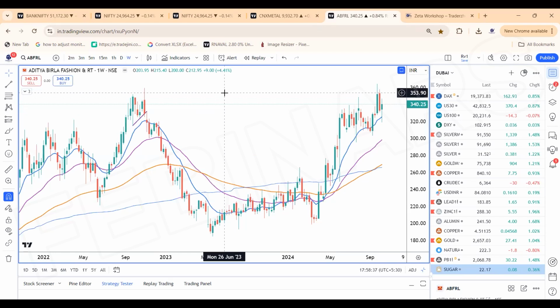346 to 353 levels are very important zones of clusters, and that is crossed. ABFRL looks very good on the charts. Keep an eye on the stock on a conditional basis.